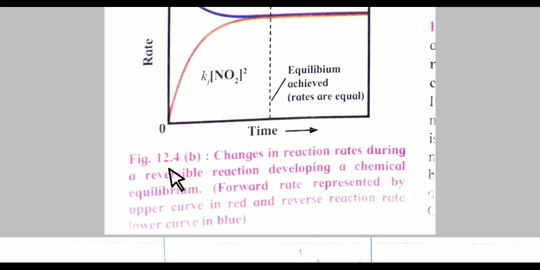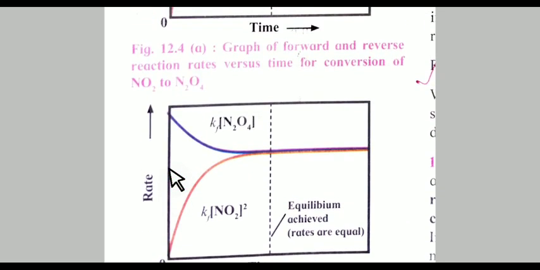These two graphs show that the upper curve, the red one, shows the forward rate, and the lower curve in blue shows the reverse reaction. So the red line shows the forward reaction and the blue line shows the reverse reaction.